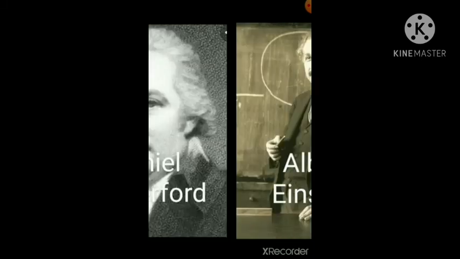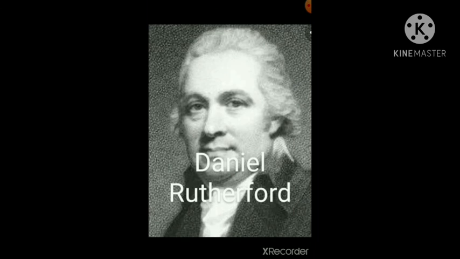Now 7th one. Who discovered nitrogen? Answer is Daniel Rutherford. Daniel Rutherford was a Scottish physician, chemist, and botanist who is known for the isolation of nitrogen in 1772. Do you know what is nitrogen? Nitrogen is a non-metallic element of group 15 of the periodic table.